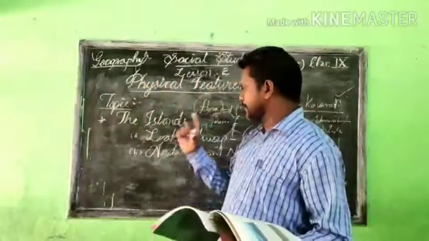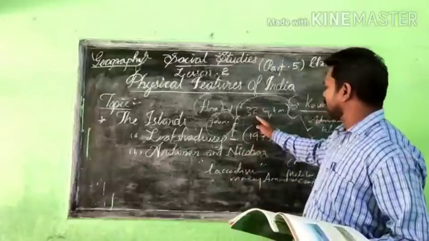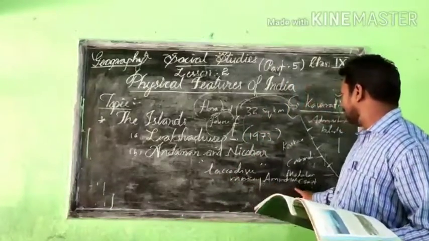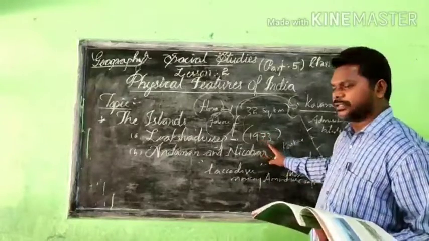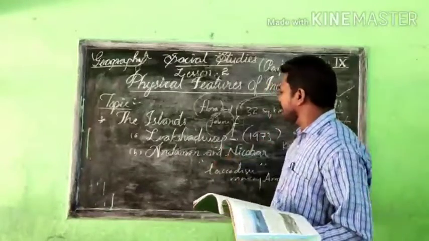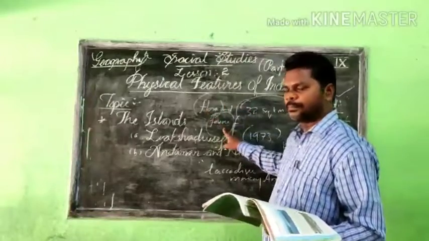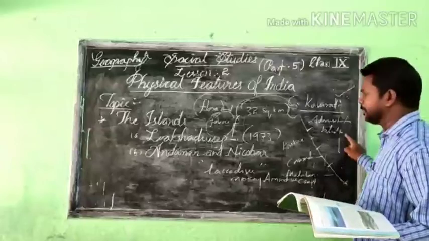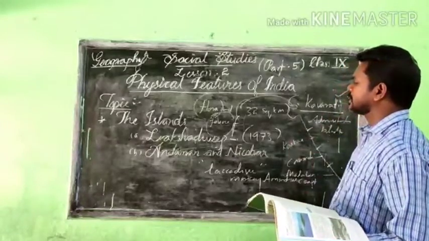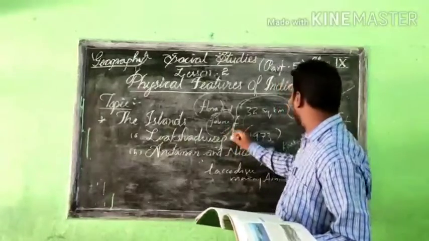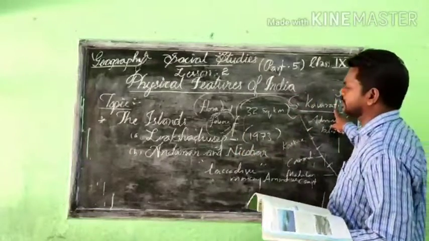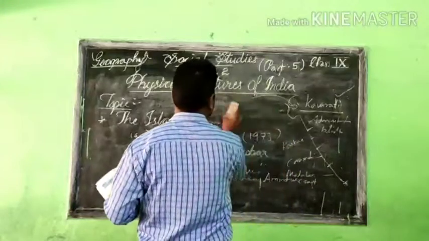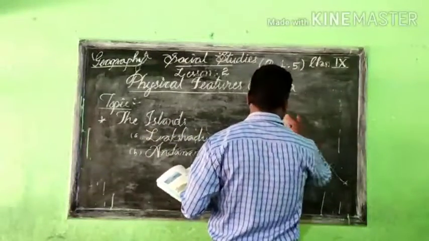This is the brief information about these islands. The total area is 32 square kilometers. The early name was Laccadive, Minicoy, Amindivi, and in 1973 they got the new name Lakshadweep. They are rich in flora and fauna. Kavaratti is the administrative block, and from there they govern the whole Lakshadweep island group. This is the information about Lakshadweep. Now we will learn about another group of islands.